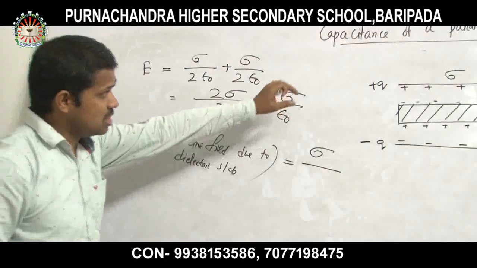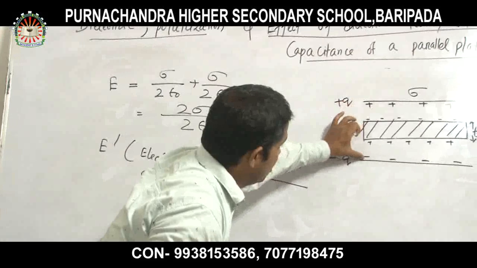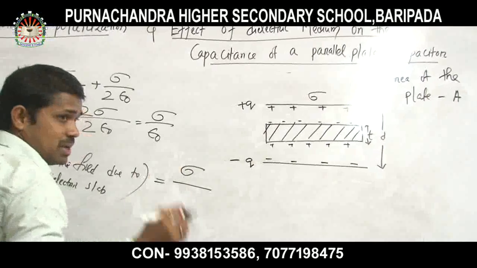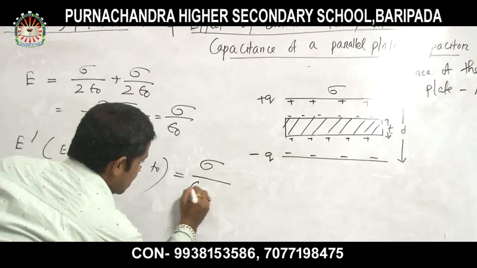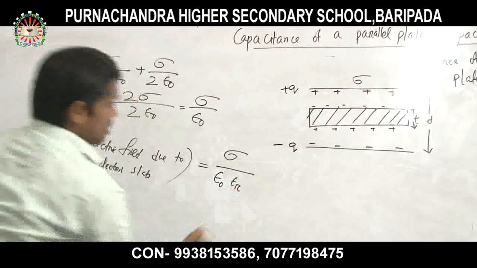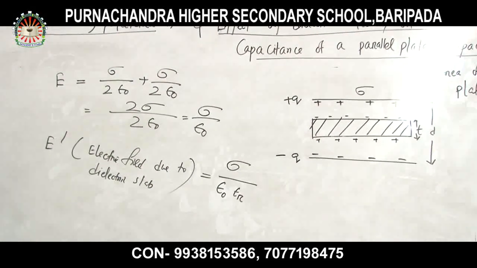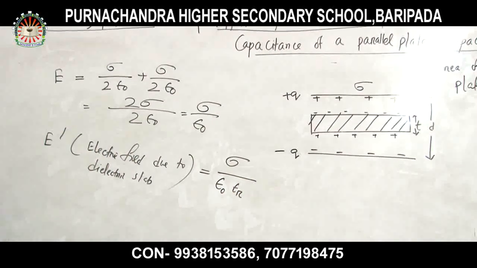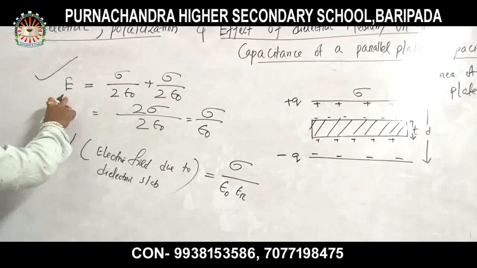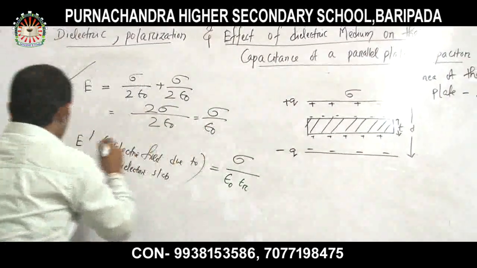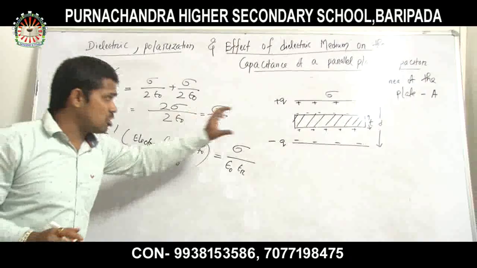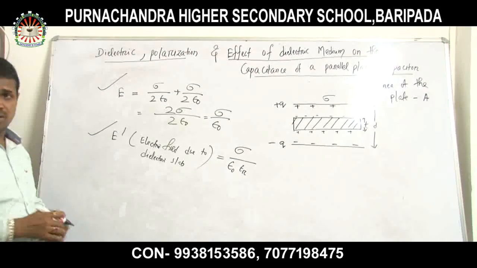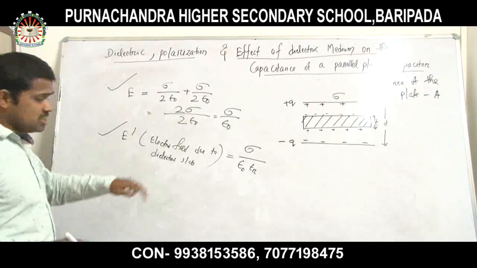Remember, epsilon 0 means air space, but this is not air medium, this is any dielectric medium, which has a dielectric constant. So this is epsilon 0 epsilon r. So sigma divided by epsilon 0 epsilon r, there is only the introduction of the dielectric constant, nothing else changes. Again, I will repeat: E is the value of the electric field due to the air medium, and E dash is the value of the electric field due to the introduction of this dielectric plate of thickness T.